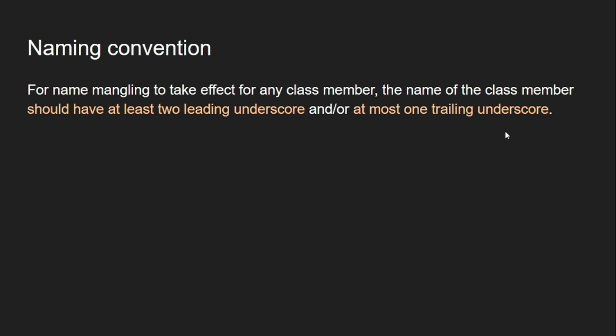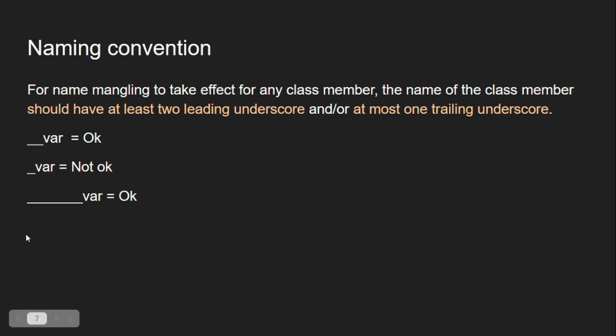So I have created a few examples. See, double underscore variable, it is okay, the name will be changed. Single underscore variable, not okay. One single underscore is not going to cut it. The interpreter is not going to change the name. Next, I don't know how many underscores, but it is more than 5-6 underscores, and then the variable name. It is also okay. At least 2 leading underscores should be there, and at most there can be any number of leading underscores.